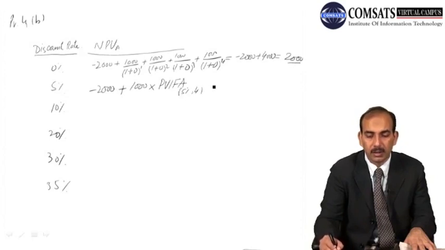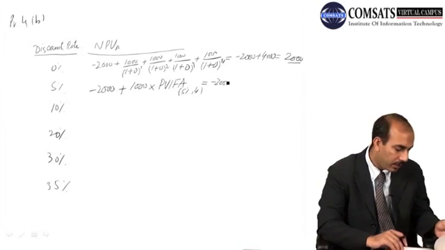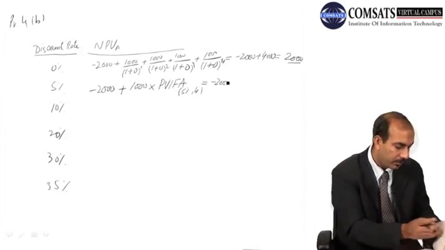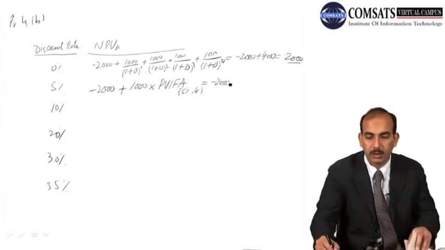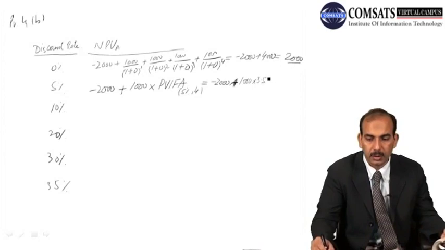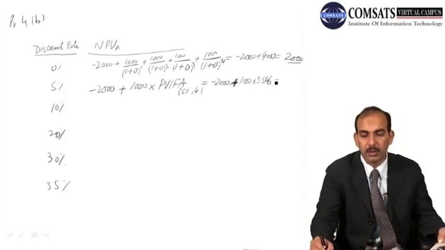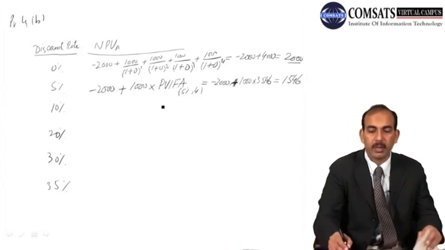And if you look it up in the table, in table 4 we have 3.546. So you can add the value of present value, that is 1000 into 3.546. So when we solve it, we have a net present value equal to 1546, and so on.